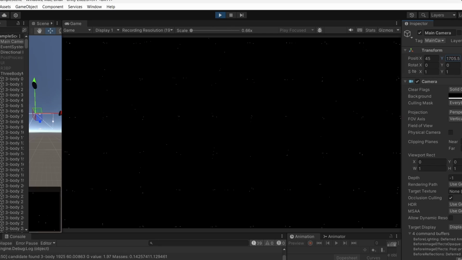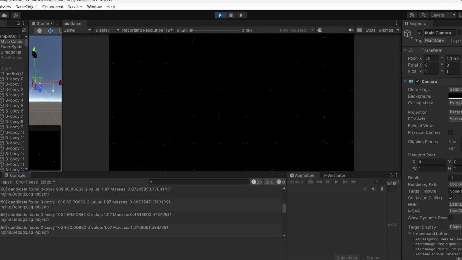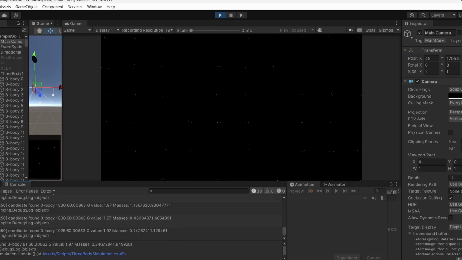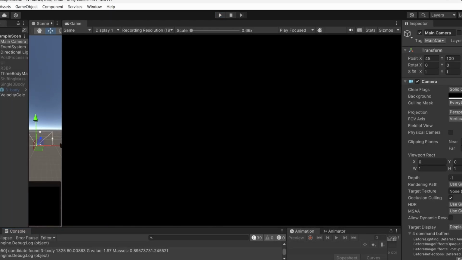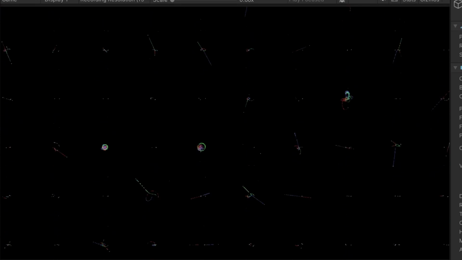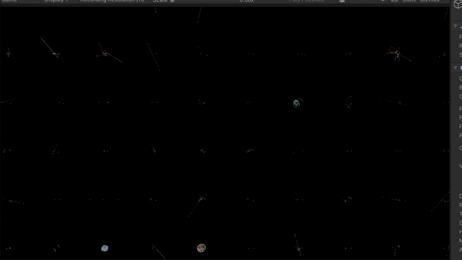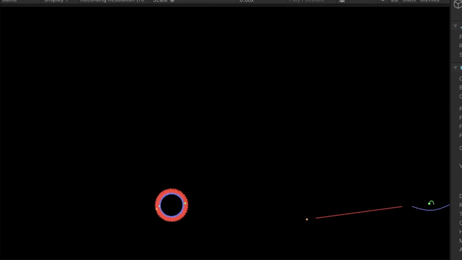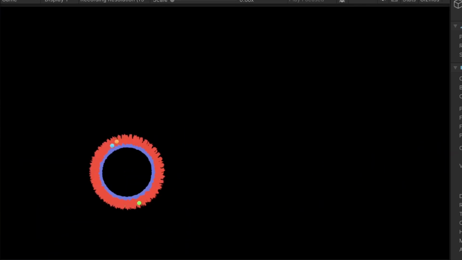I first did a sample test with 2,000 simulations, and I almost immediately got 39 potential candidates, which was a great sign. These candidates have a much higher chance of being periodic compared to any test before this due to the initial conditions and boundaries we've set. Let's now try visual testing. Almost immediately from a test pool of 300, I can already see some orbits that look fairly periodic. This one's pretty cool. It reminds me of a sunflower.